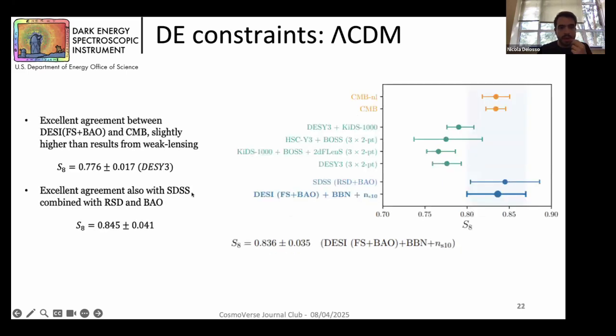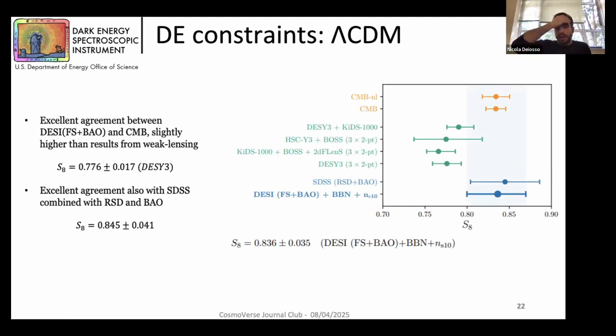And now on S8, we obtain a result that is, as you can see here in this whisker plot, compatible with CMB results, but we have tension if we consider S8 results from weak lensing surveys like the SCR3, that prefers, also as HSC, lower values of S8.